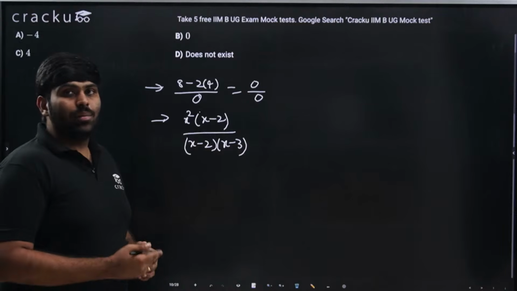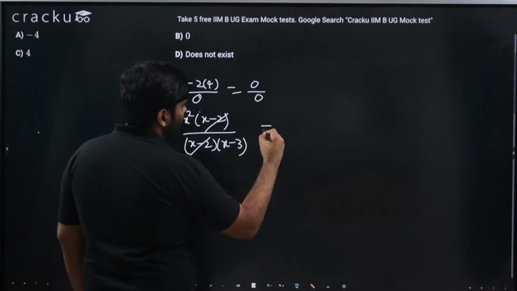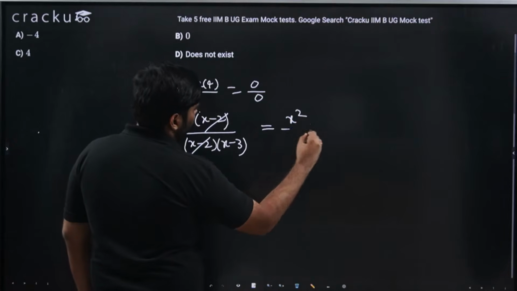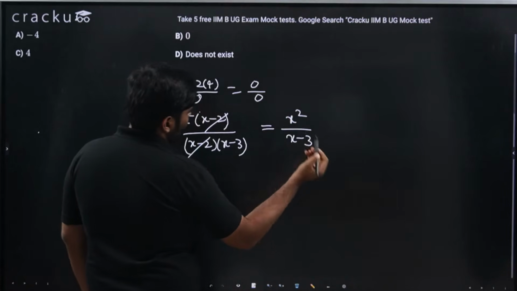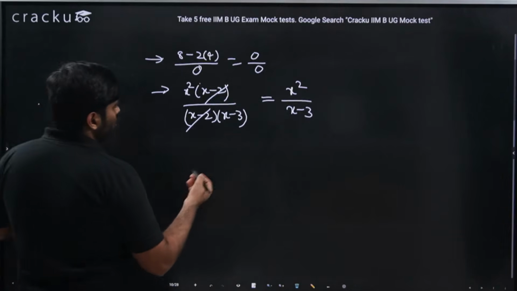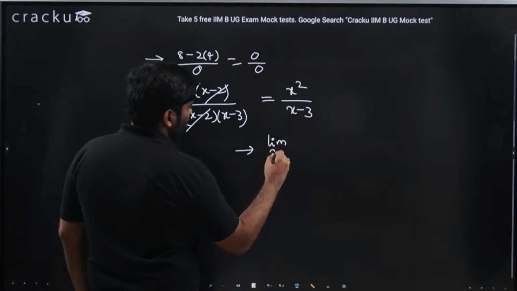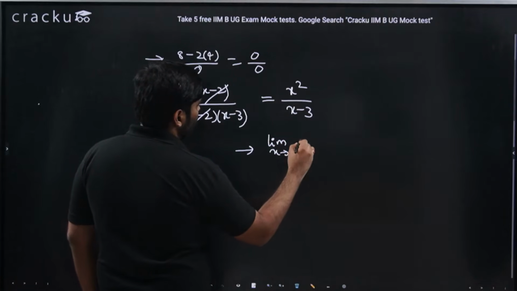Now limit x tends to 2. So I could cancel this off again. So ultimately the simplified form is x square by (x minus 3). Now the point is the limit is x tending to 2. So the same thing I will apply, limit x tending to 2. Now it is no more 0 by 0.